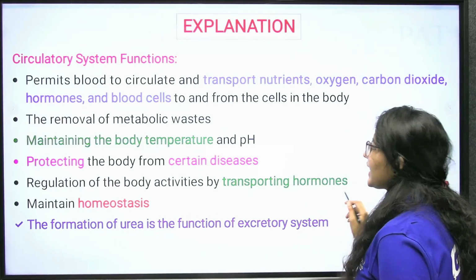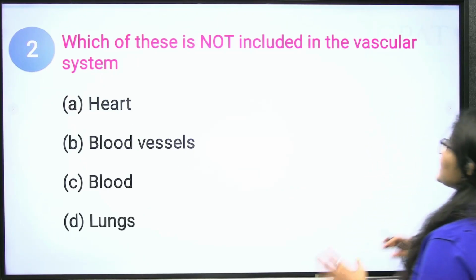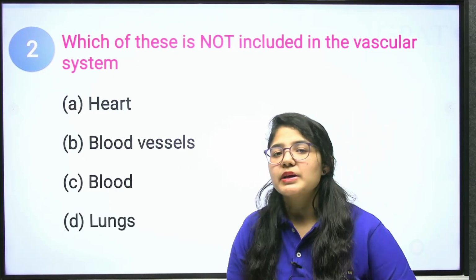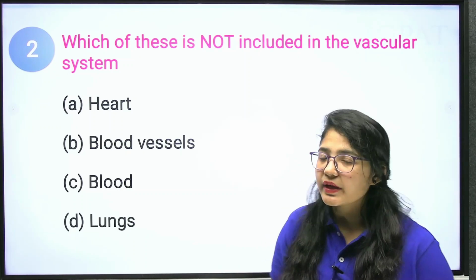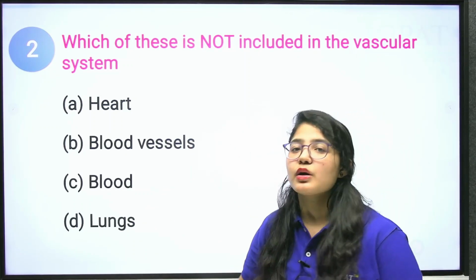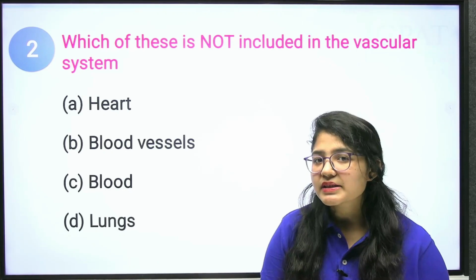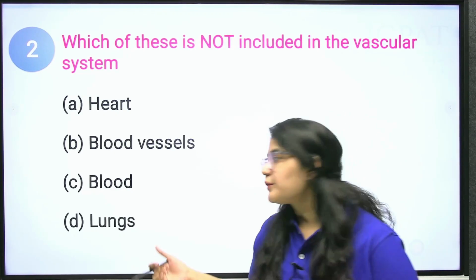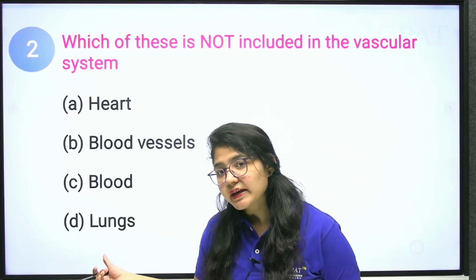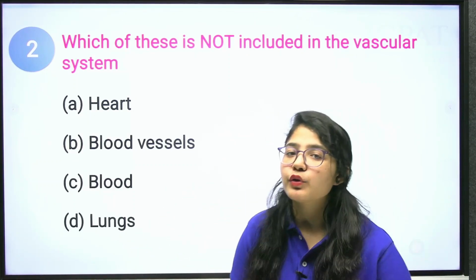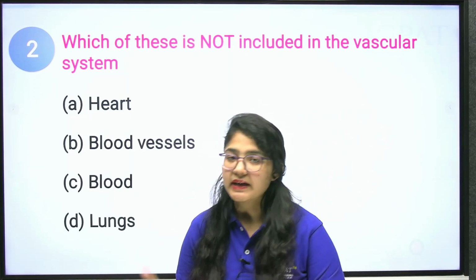Okay. Next question: which of these is not included in the vascular system? Vascular means vessels, so which of these does not have vessels? Vessels are especially lymphatic vessels and blood vessels. Have you ever heard of respiratory vessels? No. The vessels in which liquid flows, like blood or lymph, are the vessels.